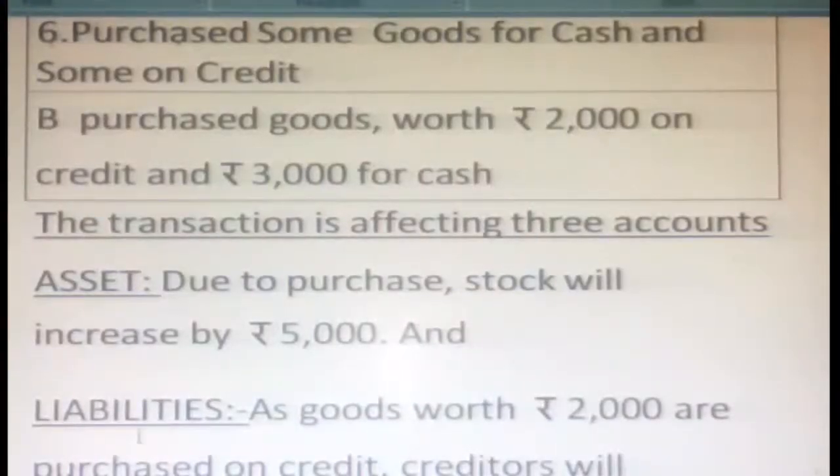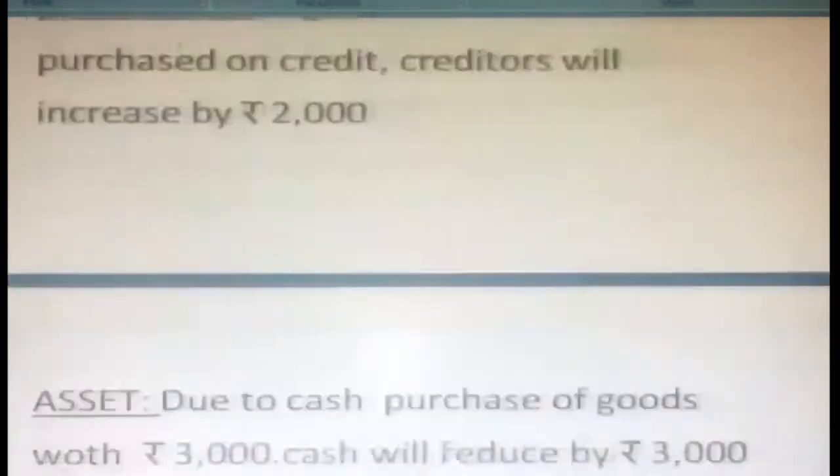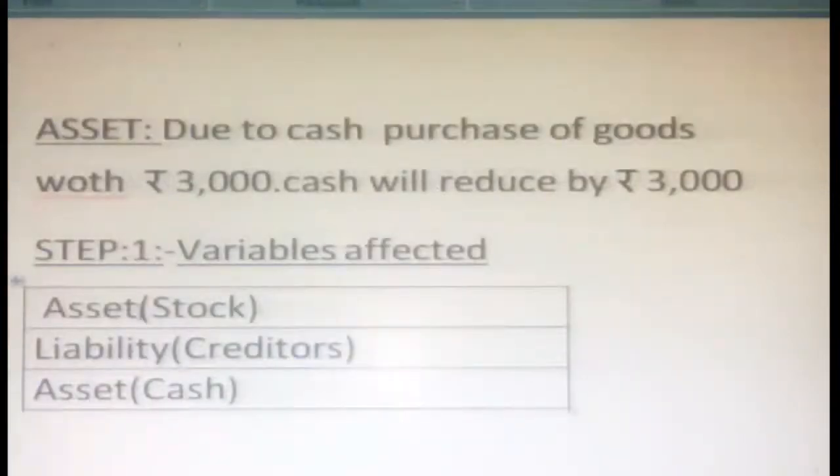So this transaction involves three accounts. One is an asset: due to the purchase, stock will increase by 5,000. Then a liability: as goods worth 2,000 are purchased on credit, creditors will increase by 2,000. Then an asset: due to the cash purchase of goods worth 3,000, cash will reduce by 3,000. Okay, those are the variables affected: asset in the form of stock, liability in the form of creditors, and again asset cash.